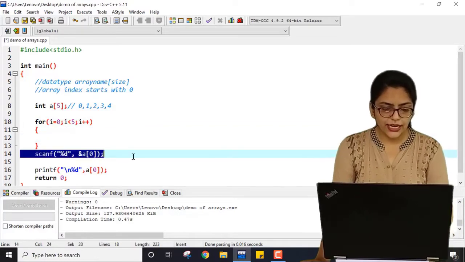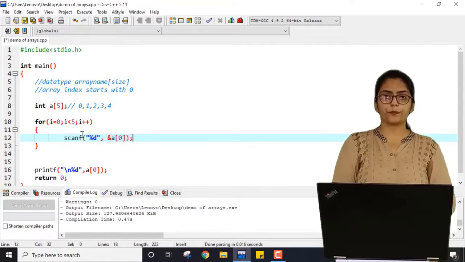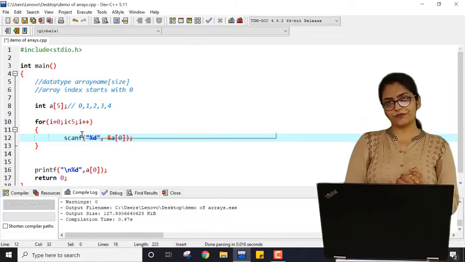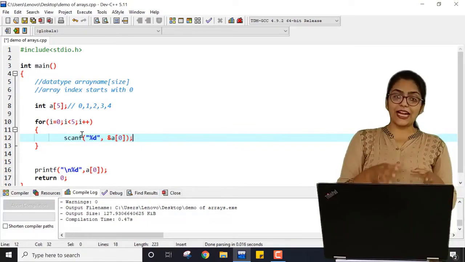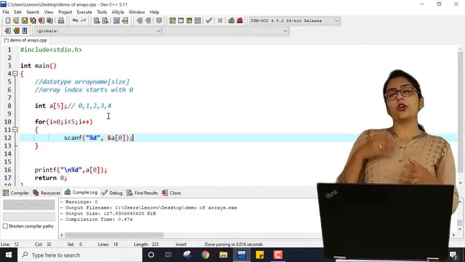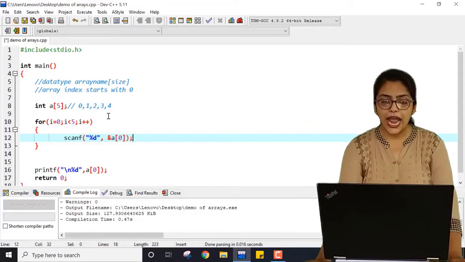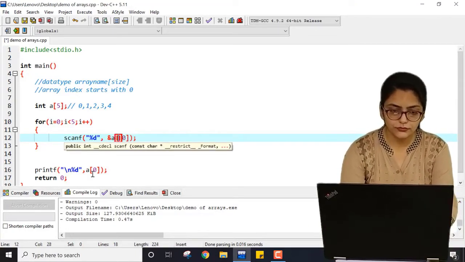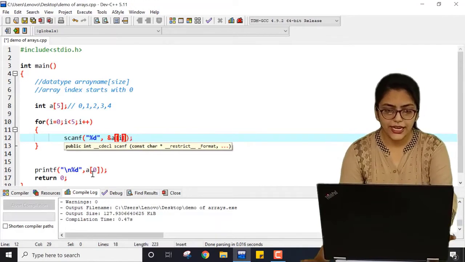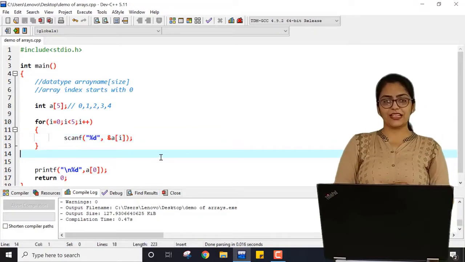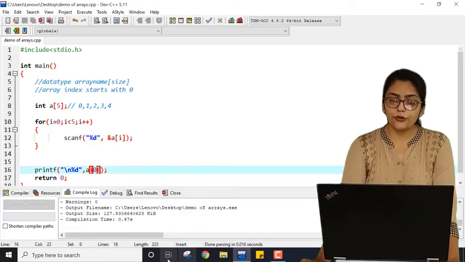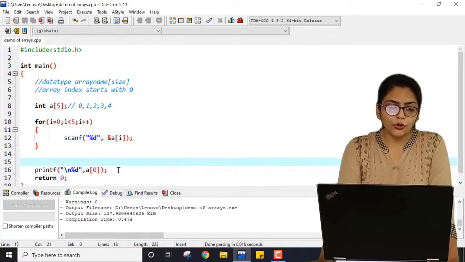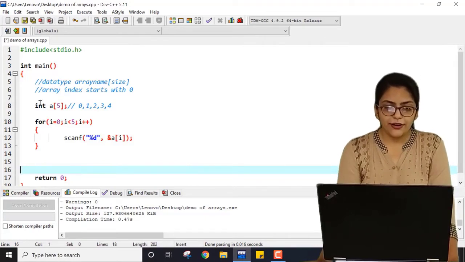Inside the scanf, can I write a of 0? This means every time I am adding the value inside a of 0. I cannot write it because at that time it will just replace the value of a of 0 each time. I have to write the index over here, which is i. So here I have to write a of i. And if I am printing a of 0 over here, then it will give me only the value of a of 0. What if I want to print each value of array a?